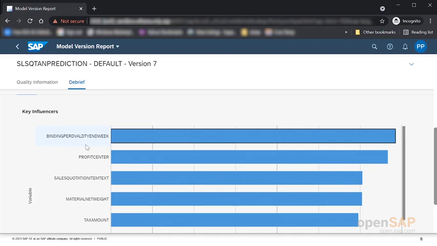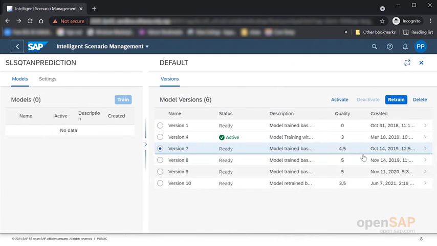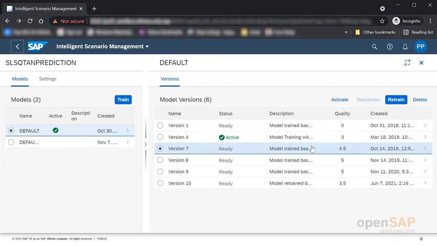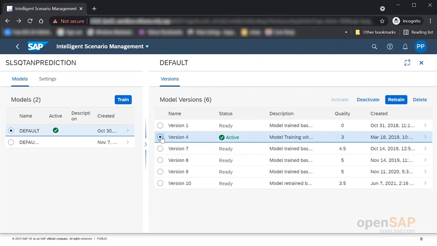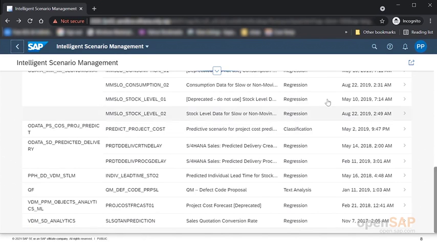And here one of the key influencers, it says, is the binding period validity end of the week or the profit center, because these sales quotations are dependent on this. And then you could go further down and understand the timelines and the other things. So now if I go further and activate this one, I can either do an activate or a retrain. But anyway, rather than doing that, I would want to go into the system and show how it is actually behaving.